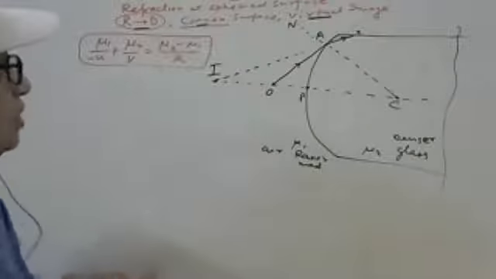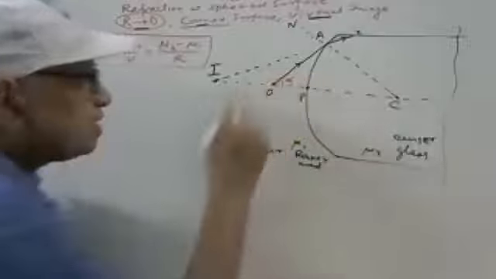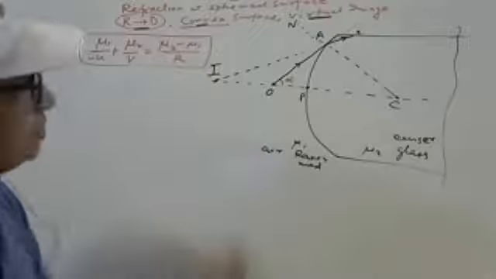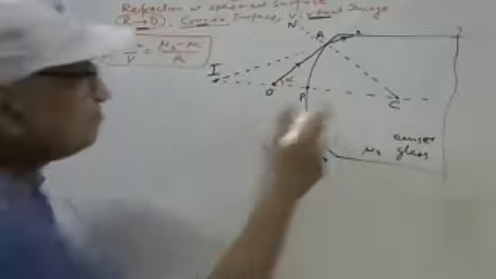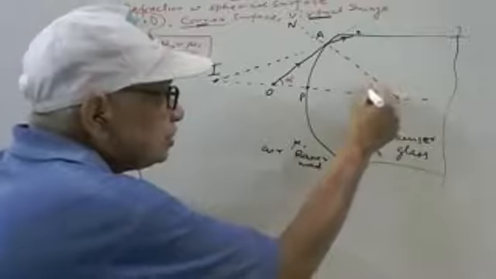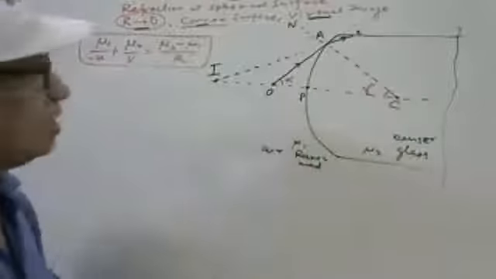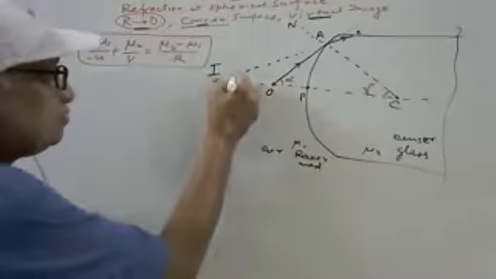This is the virtual image. Now this angle is called alpha, which the object ray or incident ray makes with the principal axis, and this is gamma here, and this one is beta.